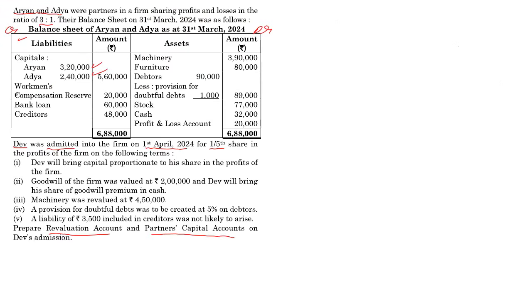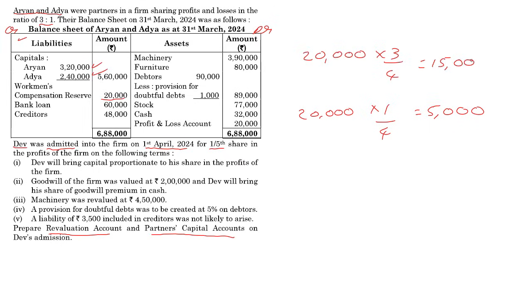Then workmen's compensation reserve is 20,000. That has to be broken up and given to the old partners in the old ratio. So 20,000 into 3 by 4 and similarly into 1 by 4. If you do 20,000 into 1 by 4, you're going to end up with 5,000, which you can then multiply into 3 and get 15,000. Workmen's compensation reserve has a credit balance. If you want to make it zero, you have to debit. So we're debiting workmen's compensation reserve account and crediting the partner's capital account.